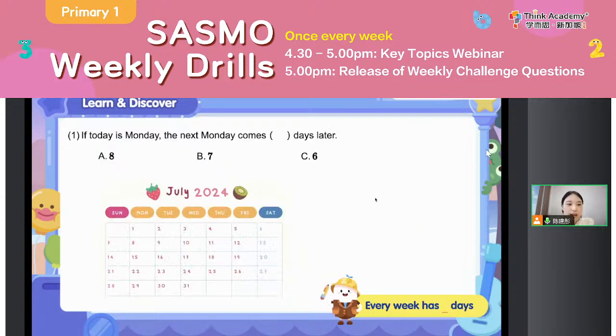Okay everyone, this time, let's think about the question. There are 7 days in 1 week, right? So if today is Monday, the next Monday comes how many days later? Look at the calendar below.